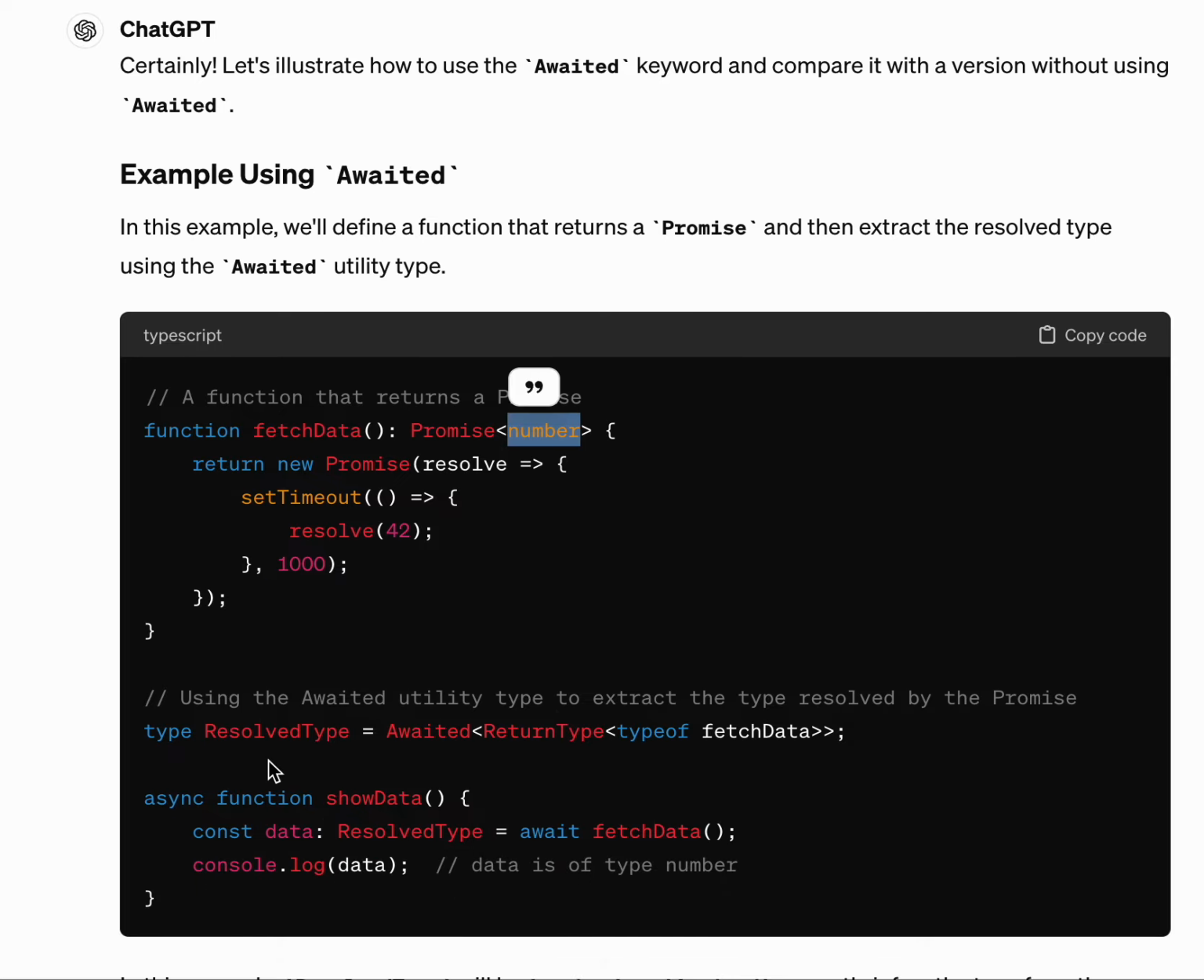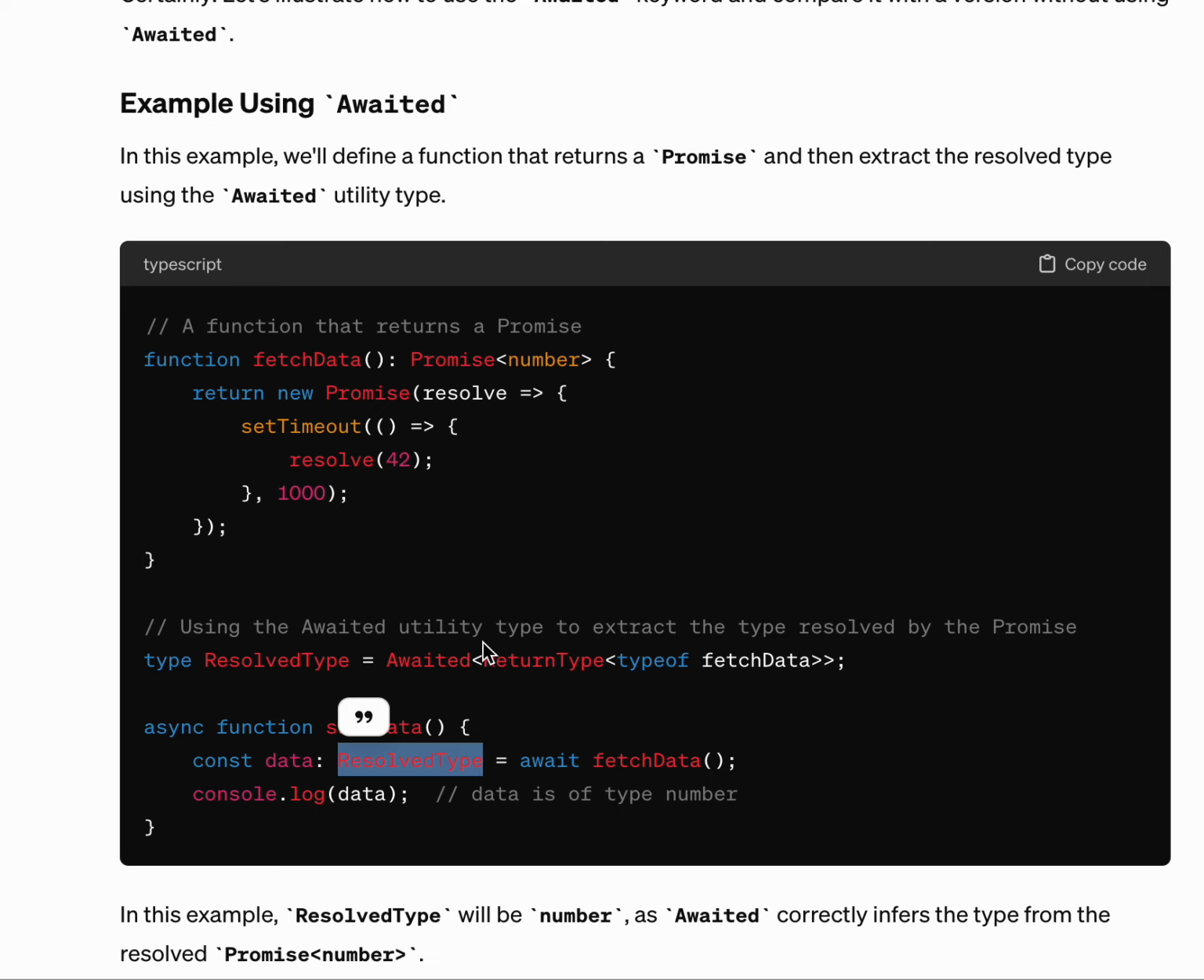How will we use that type? Async function showData. So this is where you are actually using that ResolvedType. So this ResolvedType will eventually be number, because we have said that the type is coming from an operation that will resolve a promise. So the Awaited keyword here will infer the type of this fetchData function into a number. So this will effectively be a number.